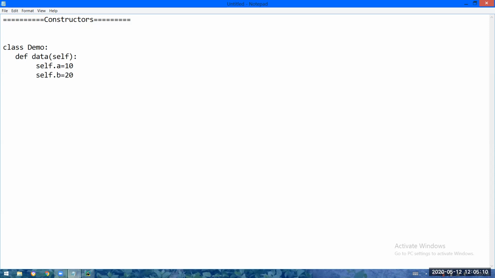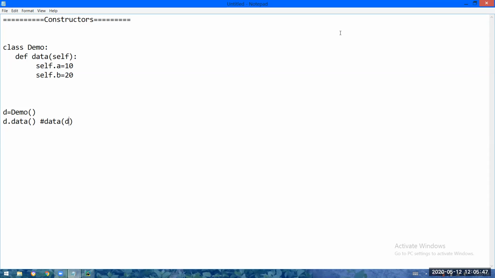Can anybody answer? If I want to call that data function, what do I have to create for the class? An object. Okay, so this is the object: d equal to Demo(). Can you tell me how to call a method? d.data. Whenever I call a method, the object with which I am calling will be sent as a default parameter to the definition. We all know that pretty well.